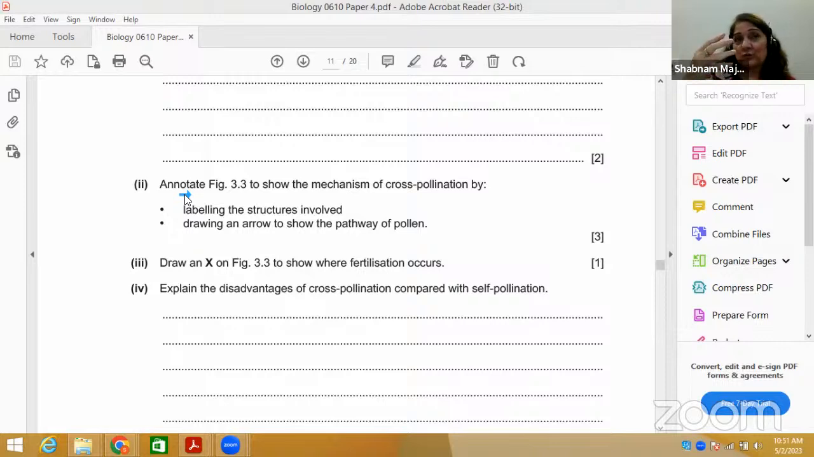Matlab I can show you that suppose respiratory system in gas exchange. In the diagram, I can write nostrils. I can write the external intercostal muscle ki brief description, trachea ki brief description, bronchus, bronchioles, alveoli. So that is called annotate. ATP paper may be also you will find out annotate. Annotate ka matlab hai brief description, labeling the structure involved, drawing an arrow to show the pathway of pollen.